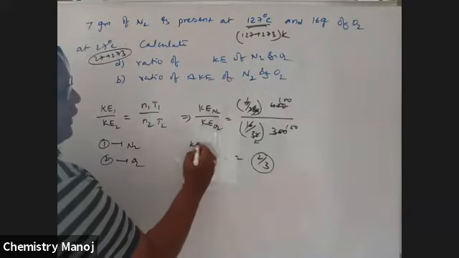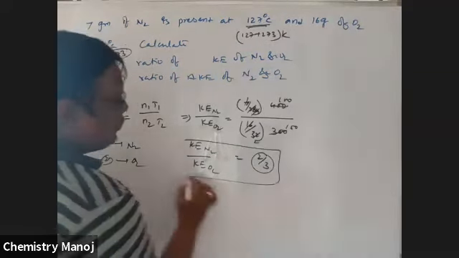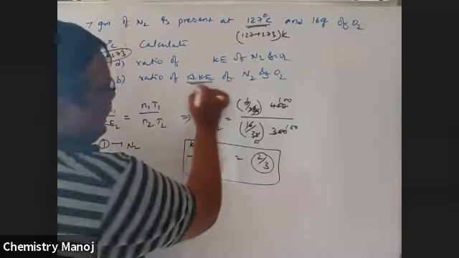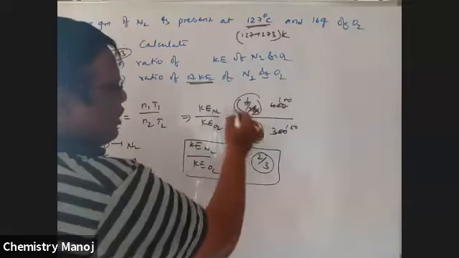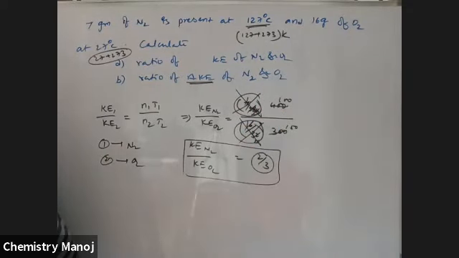It is kinetic energy of N2 by kinetic energy of O2, which is 2:3. But in the second case, average kinetic energy means 1 mole directly. That is why these terms are not used. No need for that one. Okay.